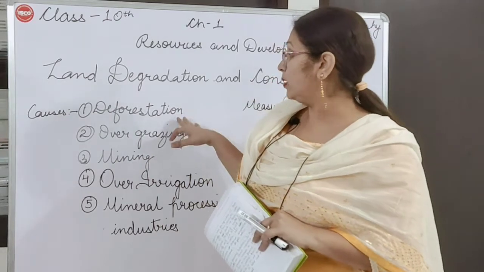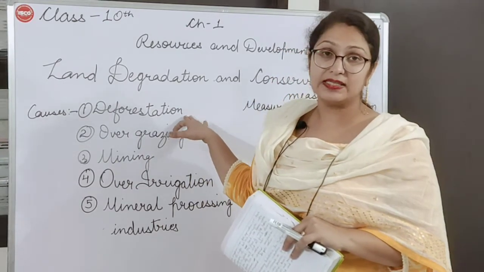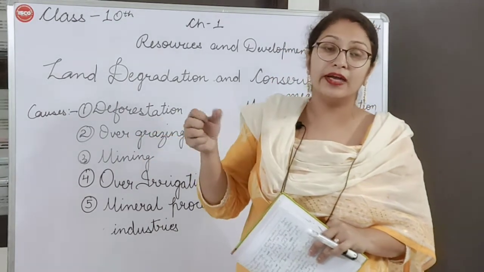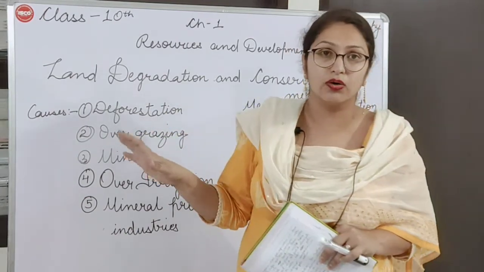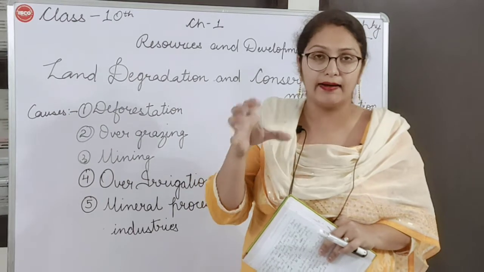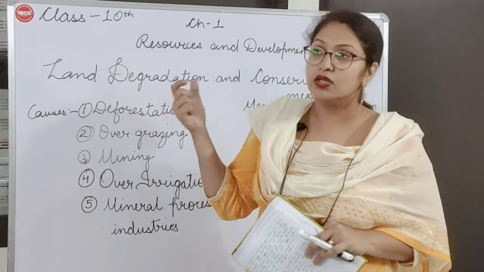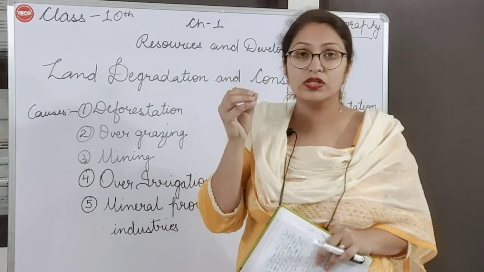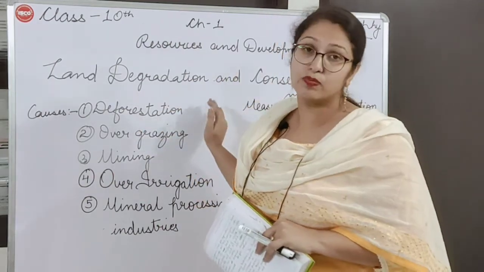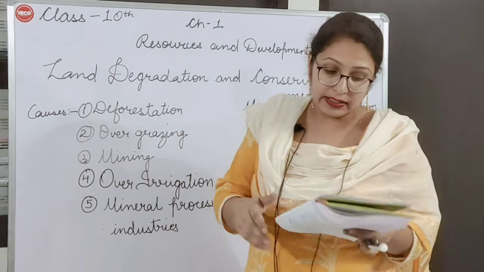So what is the problem? When deforestation is taking place, the soil loses the hold of the roots. Firstly, the roots were holding the soil, so because of that the soil was tight. Now it is getting loose, and because of this the land is getting degraded.